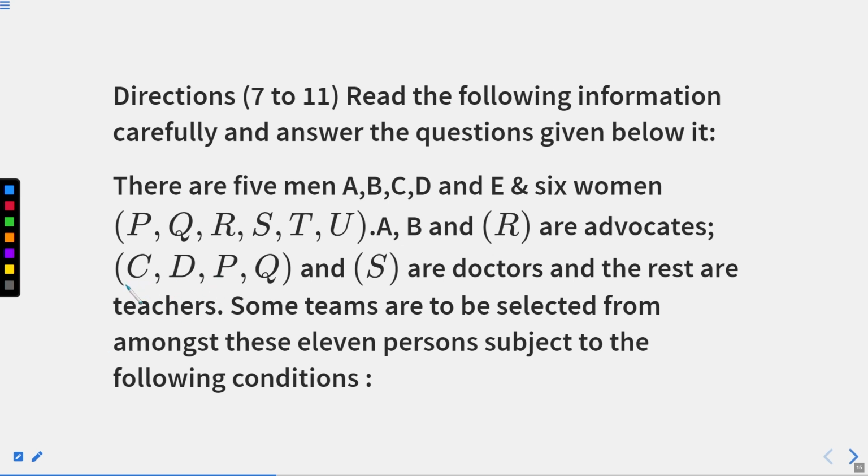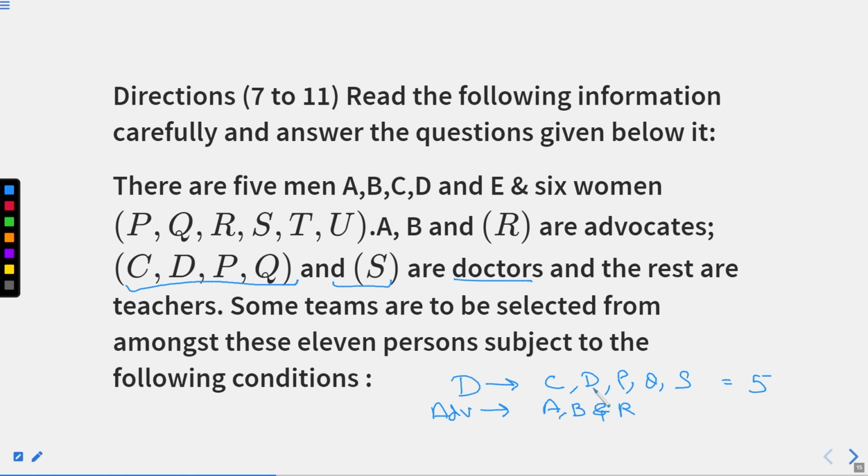C, D, P, Q and S are doctors. For doctors, we'll represent it by D. So how many doctors are there? C, D, P, Q and S, total 5, right? And the rest are teachers. For advocates, we have A, B and R, total 3 in number.